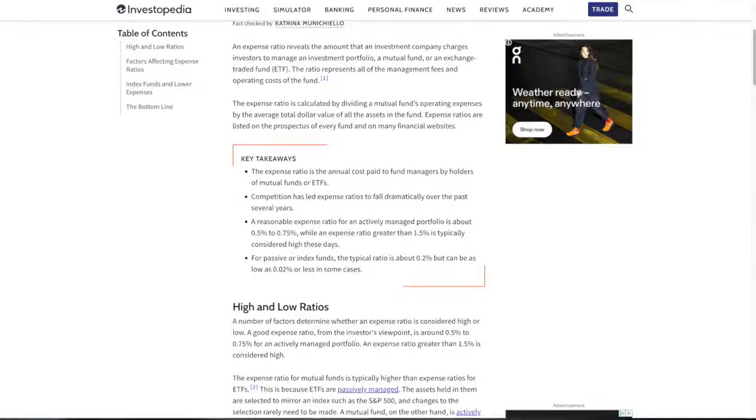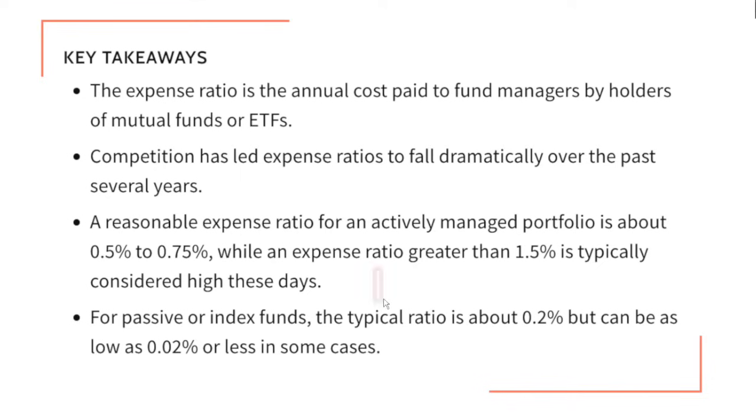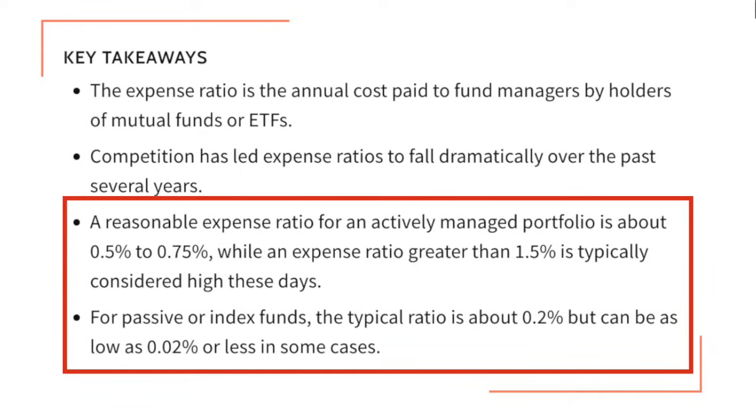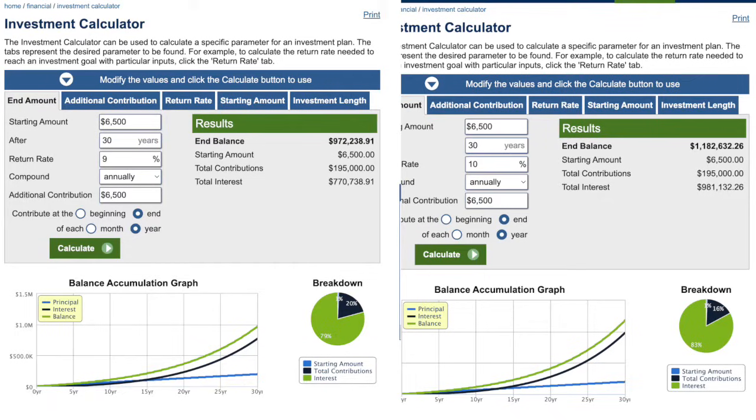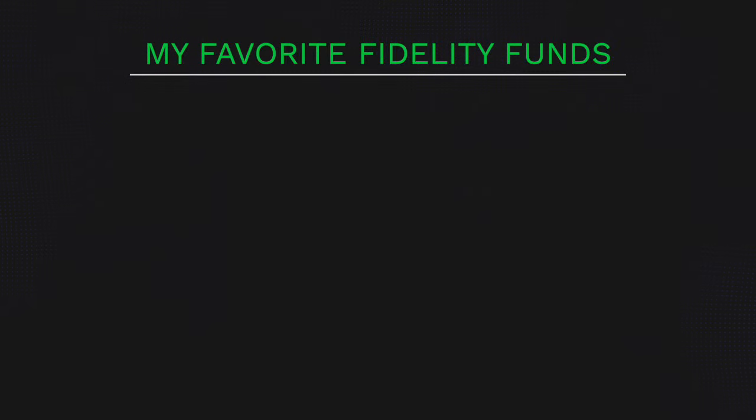And by having index funds, which are passively managed compared to getting actively managed funds, you may be able to save from 0.5% to 1% a year on average. Now that may not seem like a lot, but if you invest for 30 years, that could be a difference of roughly $200,000.